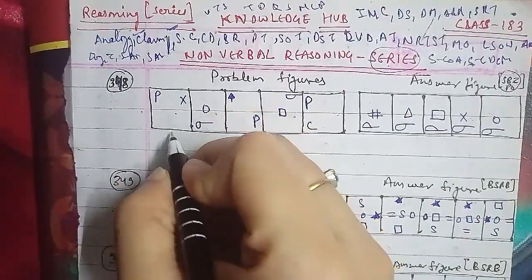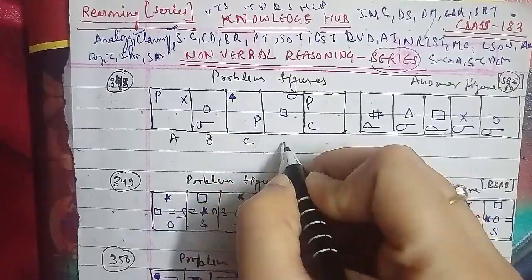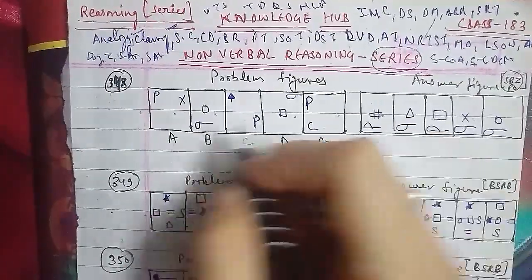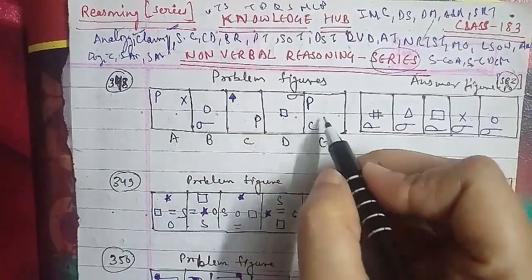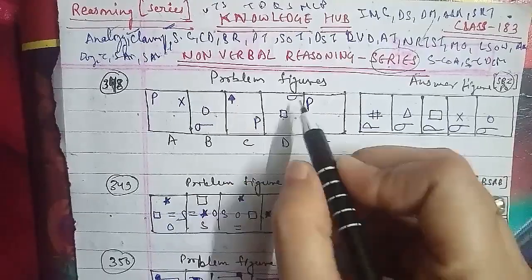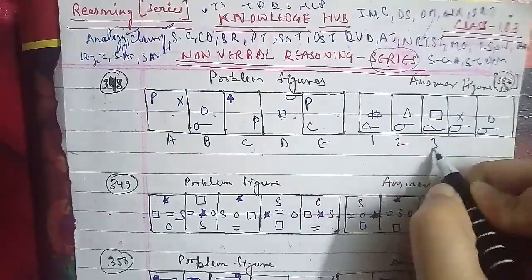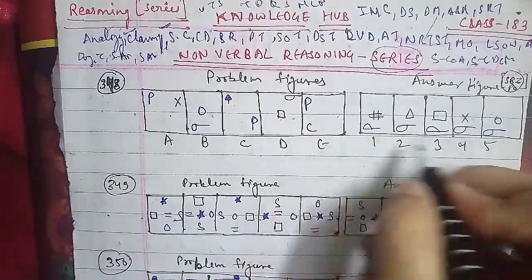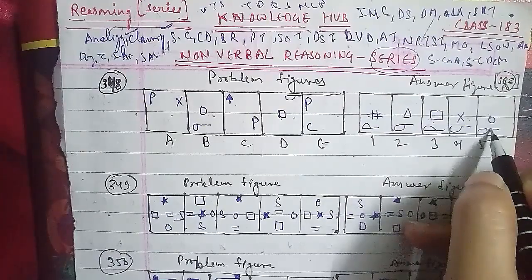This is a P, and the multiply figure is named A, then B, then C, then D, and then E. Here the circle is a new symbol, that is an arrow, then rectangle, and then of course the C, and the rotations of P have been taken here. For the answer figure, we have 1, 2, 3, 4 and 5, the rotations of P and the hash, triangle, rectangle, multiply and circle as well.